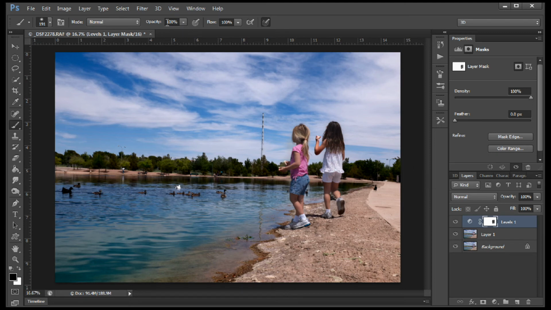Okay, and maybe we want to take some off these trees, but we don't want to remove 100%. Look at the opacity with this brush set. If we hit the 5 key, that gives us 50%. If we hit the 3 key, 30%, and the 8, 80%. So you kind of get the idea. So say if we want to remove 50% of that layer mask, we can. So we can brighten these trees up a little bit here.